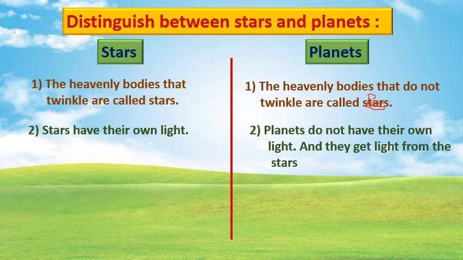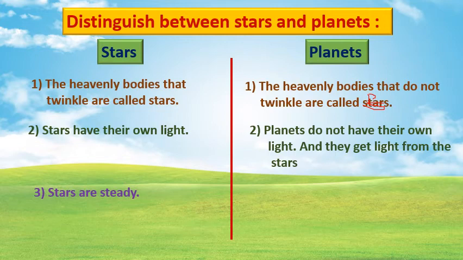Yes, students, they get light from the stars. If you think about our Earth, Earth is a planet, right? And Earth gets light from the sun. And you know that the sun is a star. Got this point? Yes?